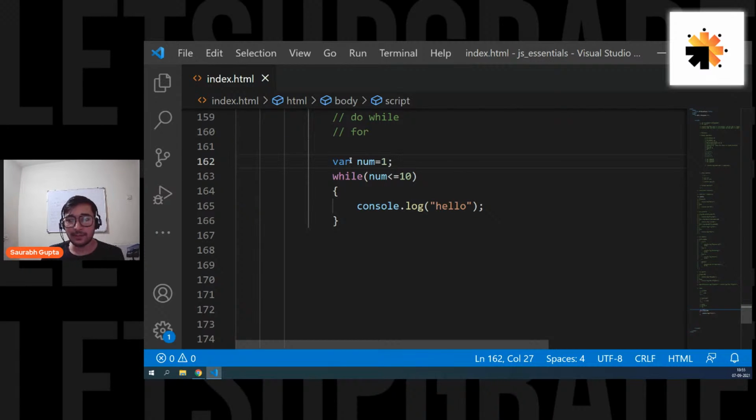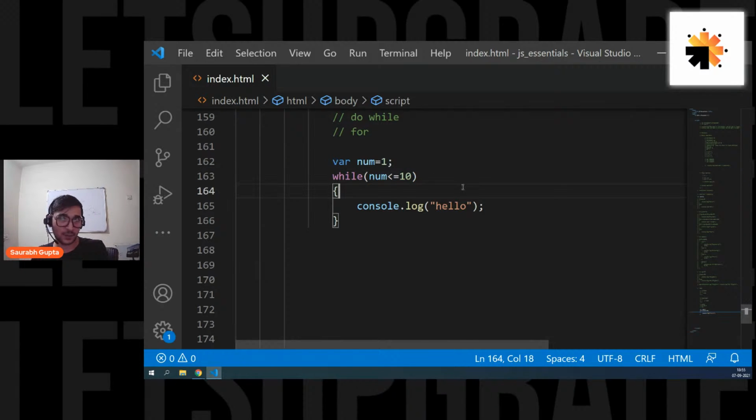Okay, num's value is 1. Check: num is less than 10? Yes, definitely 1 is less than 10. Fine, come inside, console.log hello. Yes, it will print hello. But according to the default behavior, it will again go back to the top and check num, which is still 1, is less than 10. Yes, come inside, print hello again. Go back to the top again and check num, which is still 1. That means here we are not changing num. Num is always 1, so this condition will never go wrong.